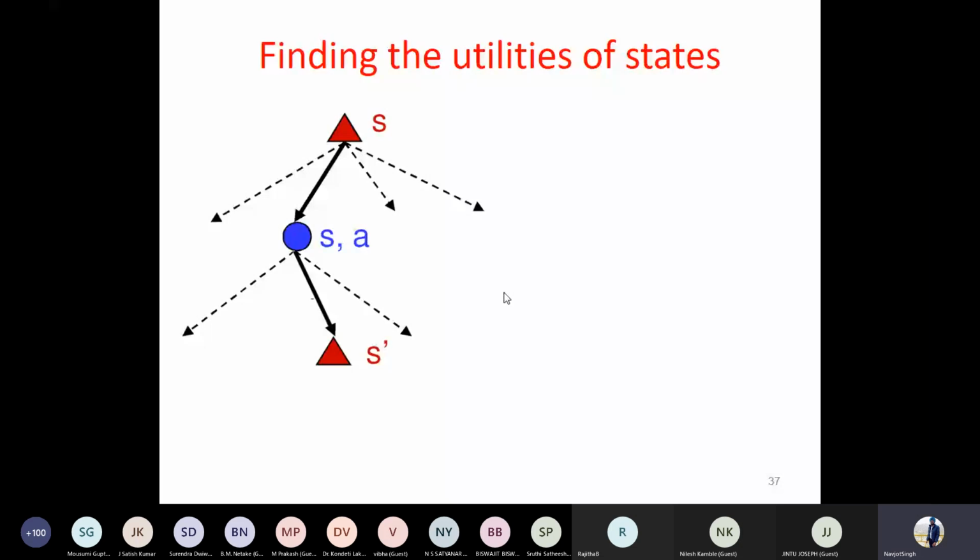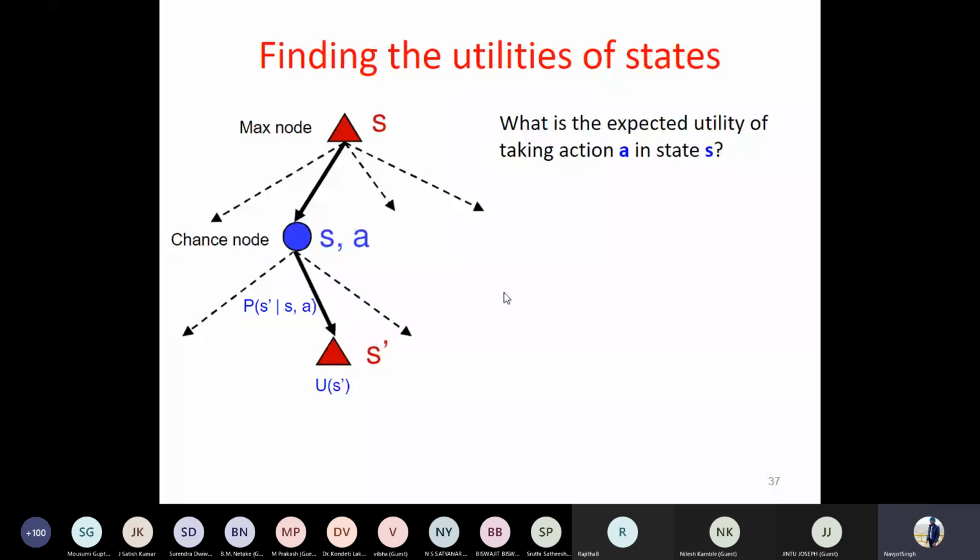So what is the expected utility for taking an action A while you are on state S? This is given by the expression. We started from state S and have taken an action A. From A, I can land in any of the successor states S dash. I do not know which of them, so I'll try for all of them. This is the expected utility of taking an action A on a given state.